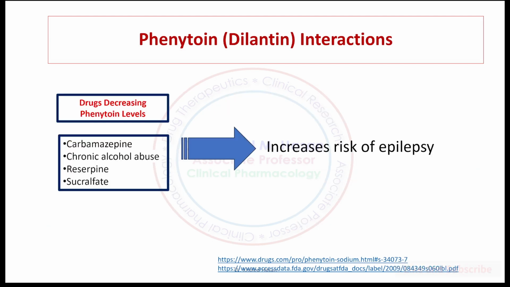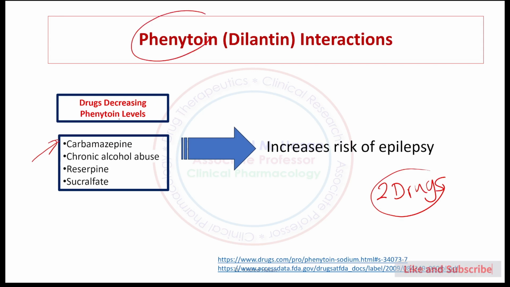Okay, the last one here regarding the interaction between phenytoin and other medication. The most popular medication for us, carbamazepine. Normally we can see a patient on two drugs. These two drugs could be phenytoin plus carbamazepine, both of them for epilepsy.